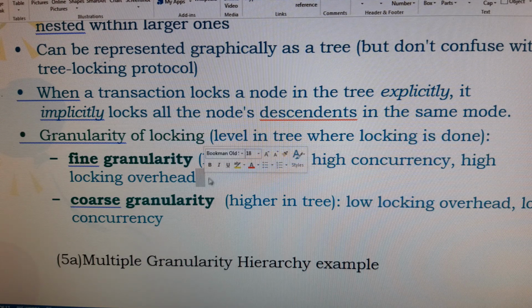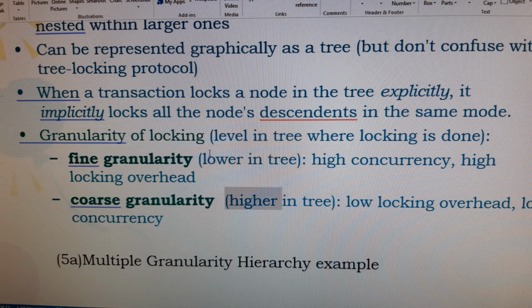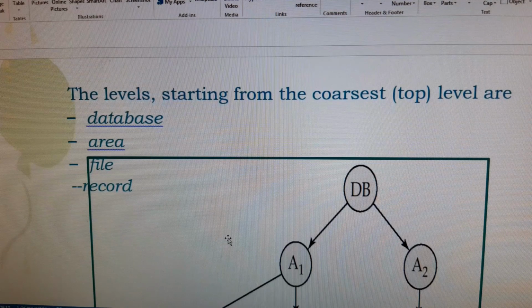Why? Because at the higher level we have only some set of nodes, so the performance is more. Lower level means more number of nodes, so the performance is reduced. Likewise, you should define the fine granularity and the coarse granularity, implementing it at the lower level and at the higher level. Based upon the higher or lower level, you can define the performance, or how much overhead it should incur. So here we should observe one example.